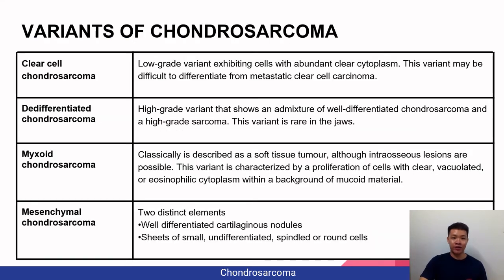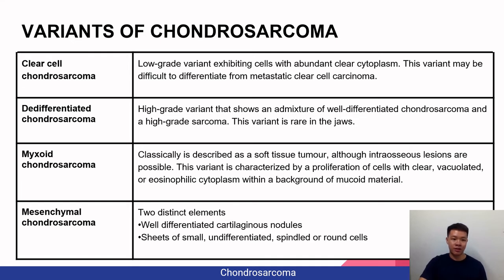Next, let's move on to variants of chondrosarcoma. There are 4 variants. The first one is clear cell chondrosarcoma. It is a low-grade variant exhibiting cells with abundant clear cytoplasm. This variant may be difficult to differentiate from metastatic clear cell carcinoma. The second variant is dedifferentiated chondrosarcoma. It is a high-grade variant that shows an admixture of well-differentiated chondrosarcoma and high-grade sarcoma. This variant is rare in the jaw.